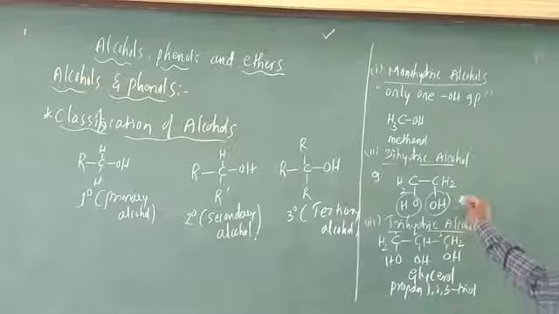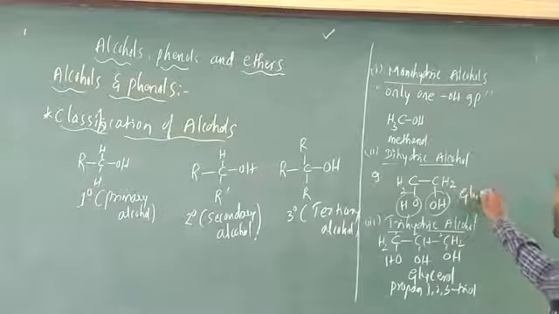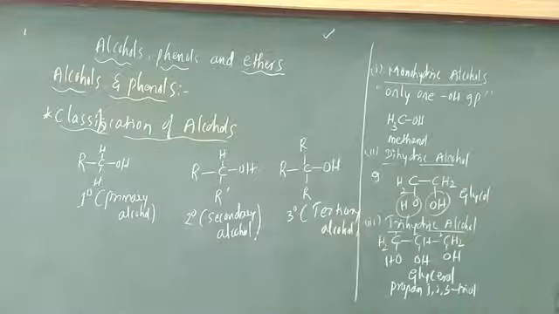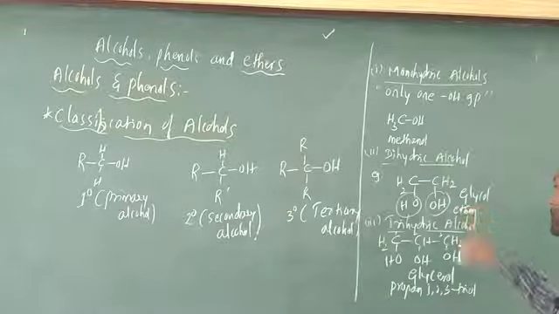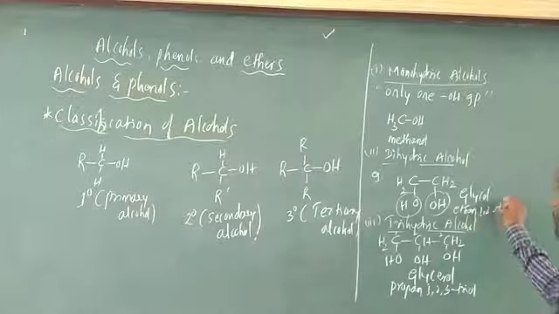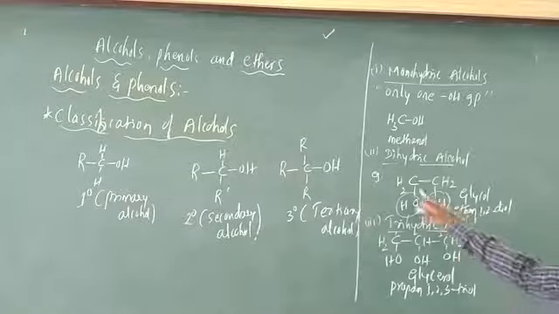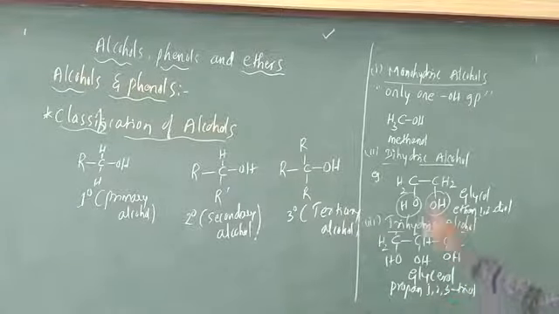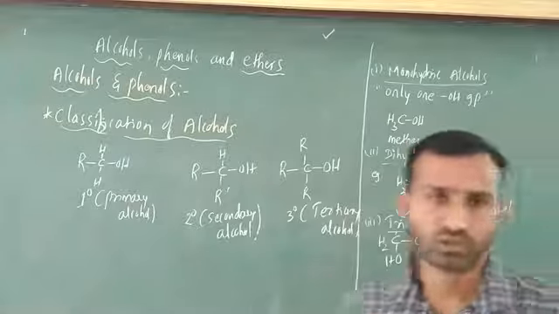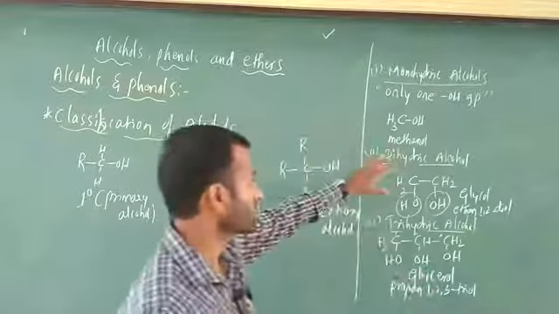Next, what is the name of this one? Glycol. The name of this one is glycol. Ethane-1,2-diol is the IUPAC name. Ethane-1,2-diol, and this is propane-1,2,3-triol. Tri means 3 OH groups. This is the classification of alcohols. This is most important.